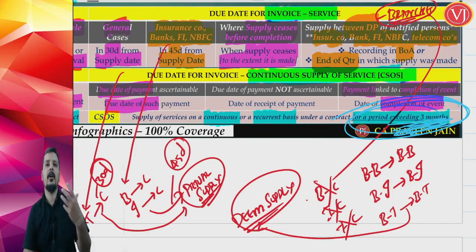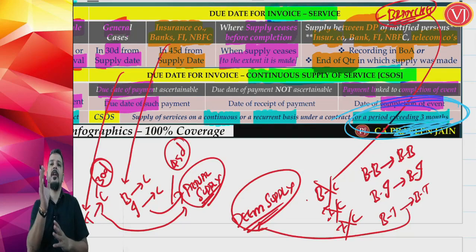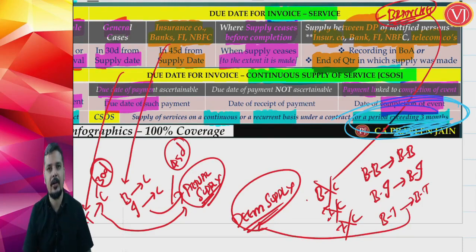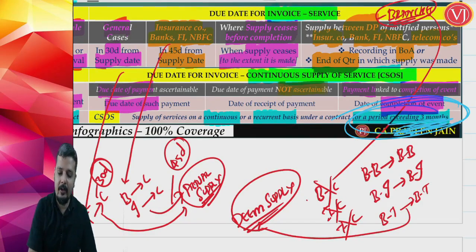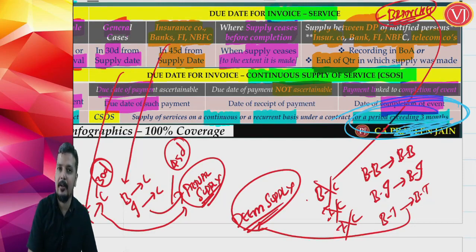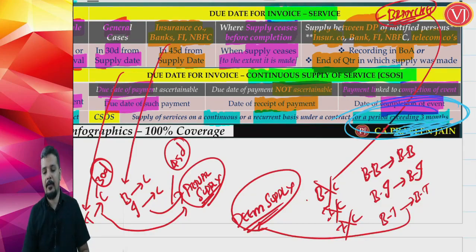If you don't know the due date of payment, but you know that on 10% of the completion of work you are going to raise the invoice, on the next 30% you are going to raise the invoice, then on completion of such event you should raise the invoice. But if nothing is ascertainable, neither due date of payment is mentioned in the contract, nor payment is linked with completion of an event, then the due date of invoice is the date of receipt of payment.